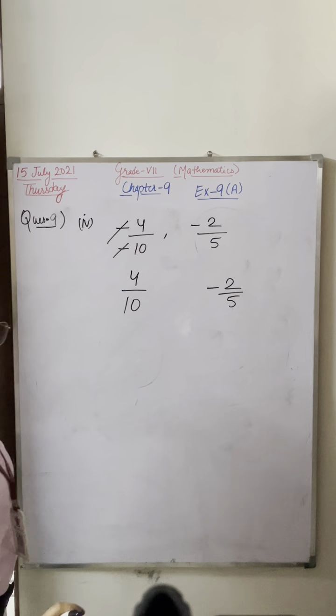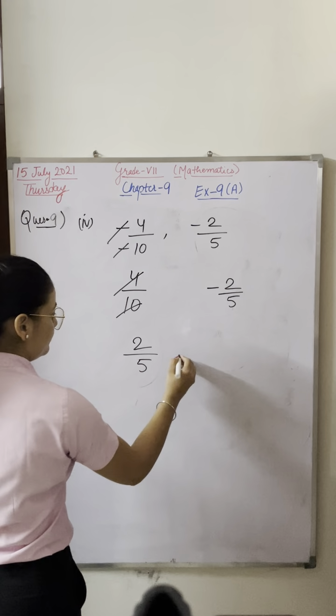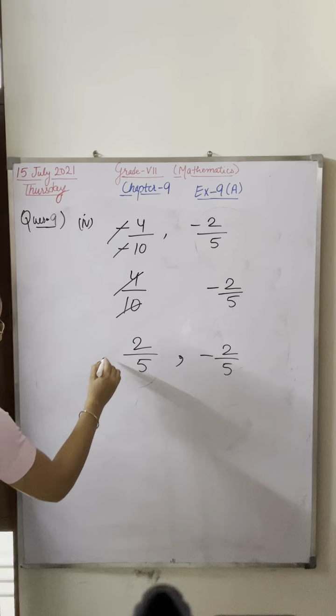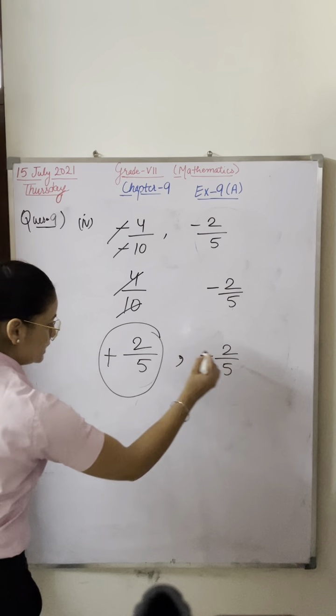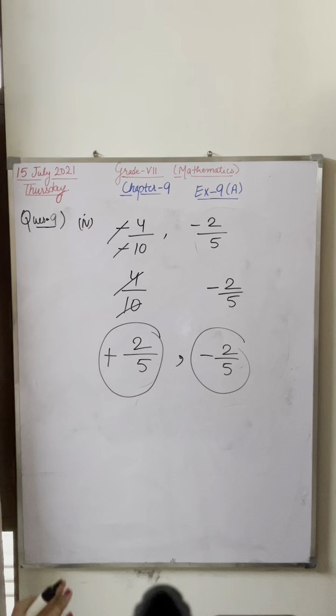If I cancel this on the 2 table, it will be 2 twos and here 2 fives, and my answer is minus 2 upon 5. This is positive, this is negative. Are these equivalent to each other?